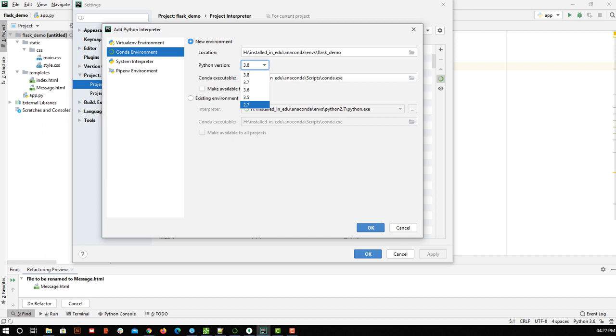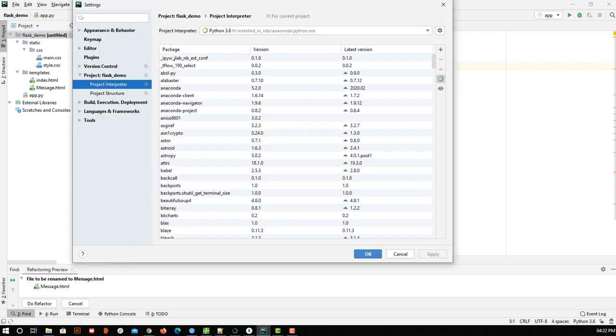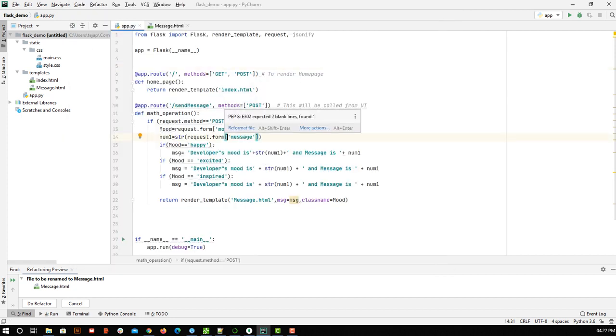So this 2.7 I have separately installed, but this 3.7 came along with the Anaconda. So that's it about settings and installations. Before using this, we have a package manager called pip. To install Flask, you just need to type pip install Flask. Okay, if that is done, then we are good. So let's get started with the demonstration and then we'll look into the code.